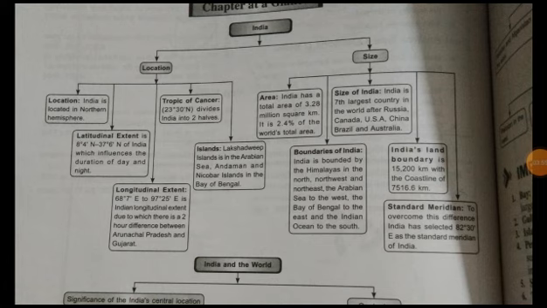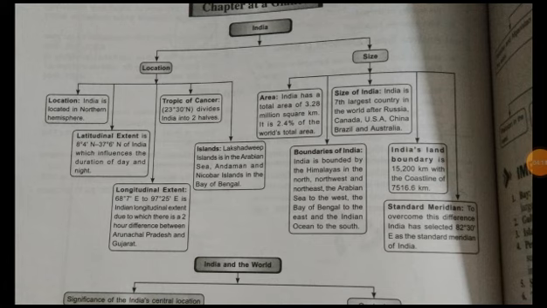And if we talk about the longitudinal extent, these are vertical lines. Though all these lines are imaginary, they are helpful for deciding the location of a particular place.